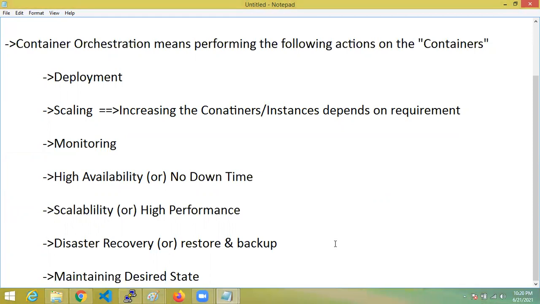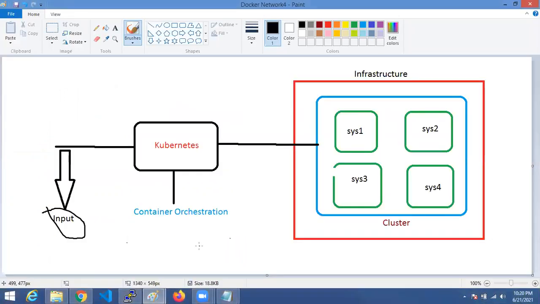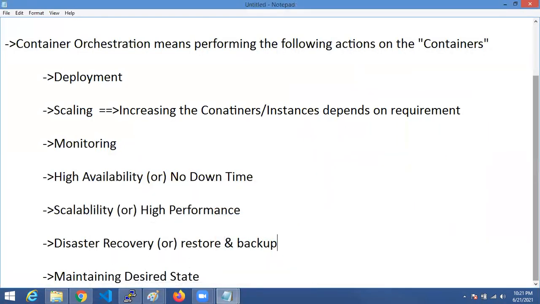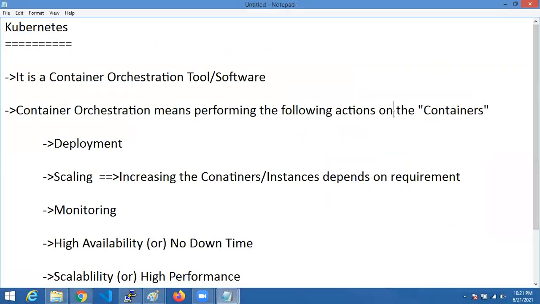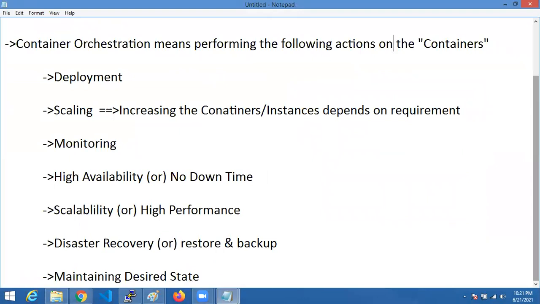Understood, guys? To work with Kubernetes, there are some key concepts you want to understand: what is the architecture, what things we have here, how to install. Everything we are going to see. But I'm introducing here what is the use of Kubernetes. In the first class itself, you should understand the purpose for which we are using Kubernetes. It is very, very important. It is the requirement of the present IT market: automatic deployment, automatic scaling, high availability, and no downtime. These are all requirements we currently have in IT.